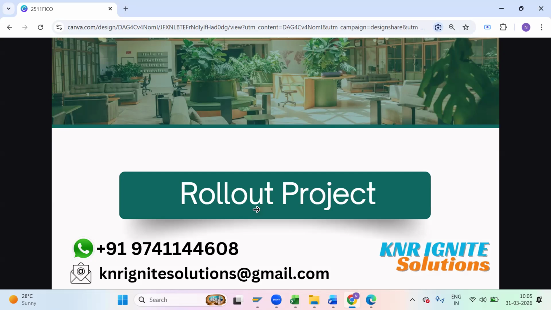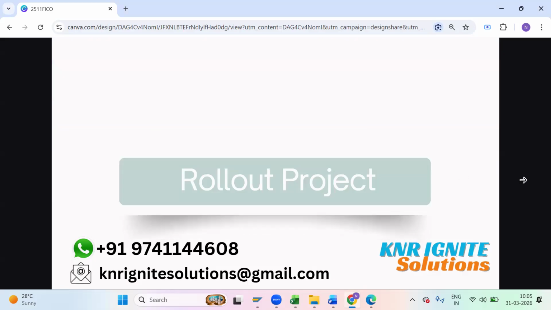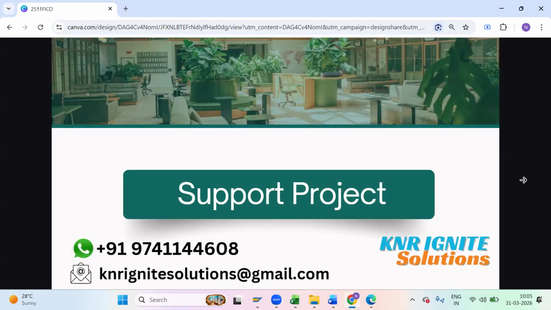What are the responsibilities of a consultant in a rollout project? How do you need to prepare for yourself? What are the pre-checks that you do? All that information we'll see in our upcoming sessions. We'll also go through that rollout project.